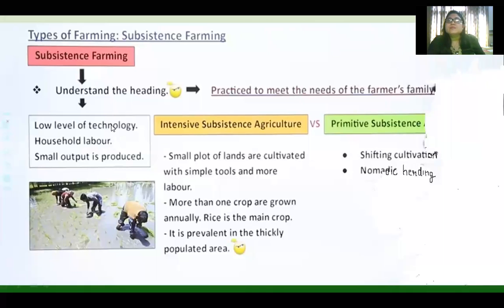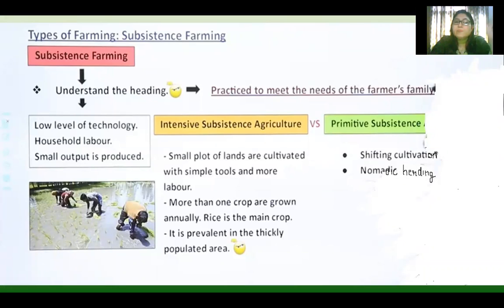So intensive subsistence means where small plots of land are cultivated with simple tools and more labor. Very advanced technology and machinery are not involved. Small plots of land are there, like here in Punjab, where you can see the partition of the farms. A small plot of land is cultivated with simple tools, and more labor is required.